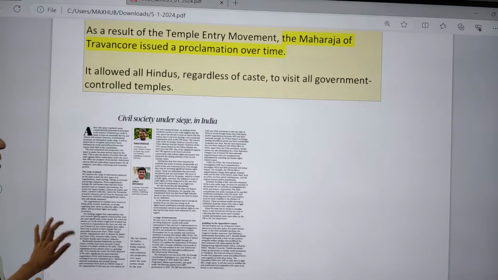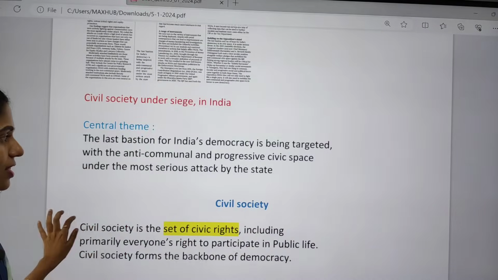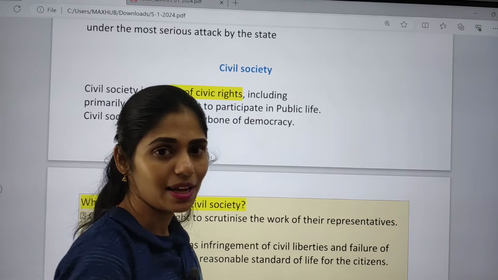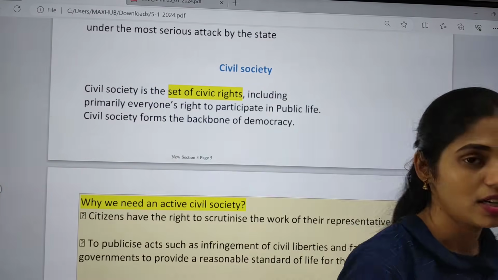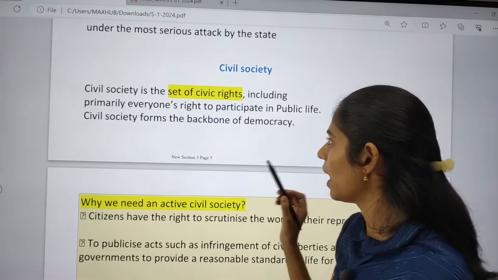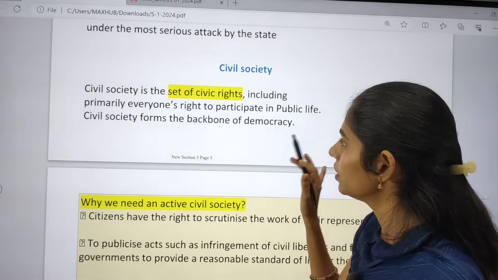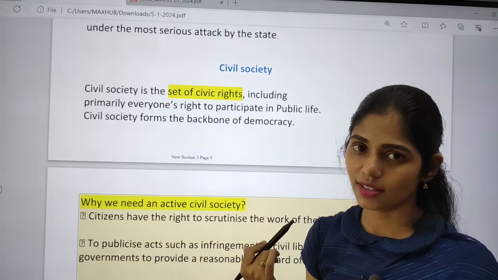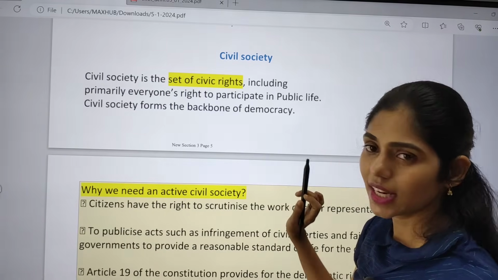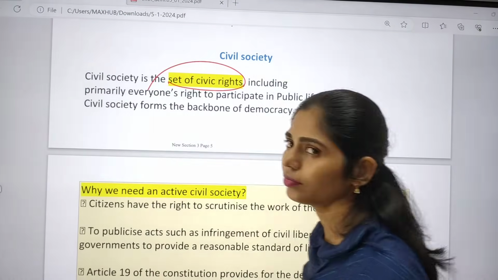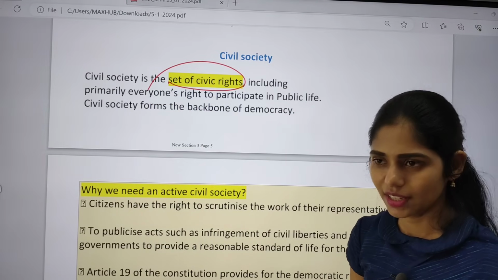And the next topic is civil society. It is very important from your governance point of view. Whatever is important from the examination point of view, we are going to discuss that. It is not that you have to read each and every word given in the article. It is not at all useful. So whatever is important, we are going to discuss. Civil society is a set of civic rights.